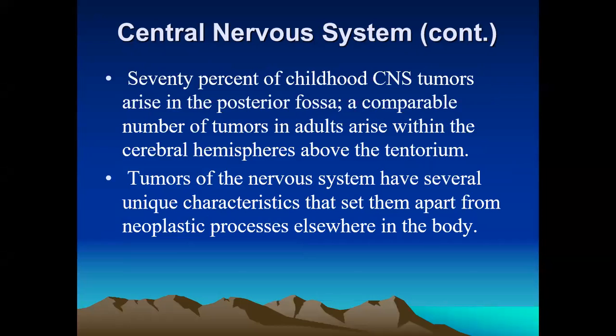So about 70% of the childhood central nervous system tumors can arise within the posterior fossa.